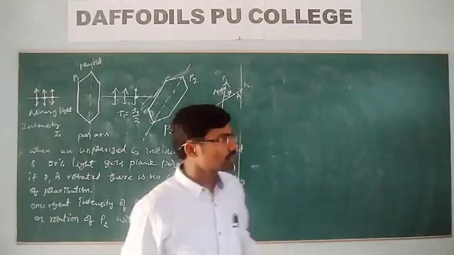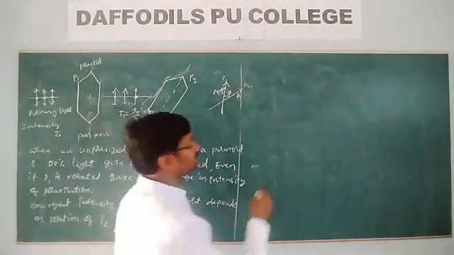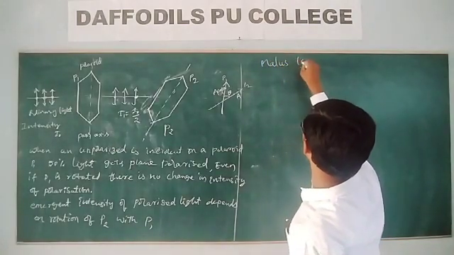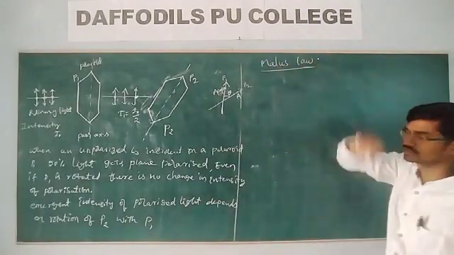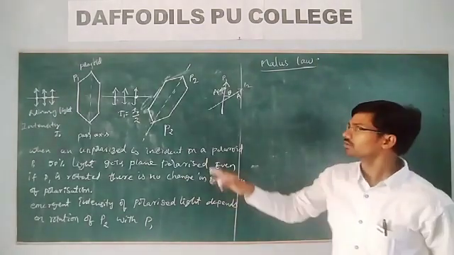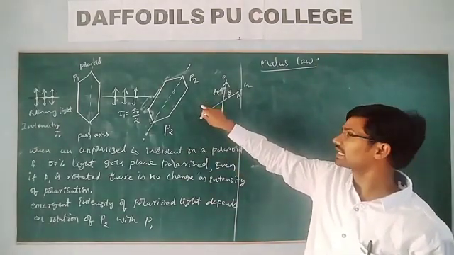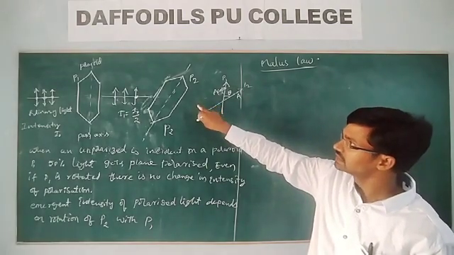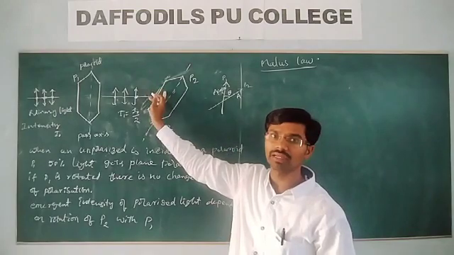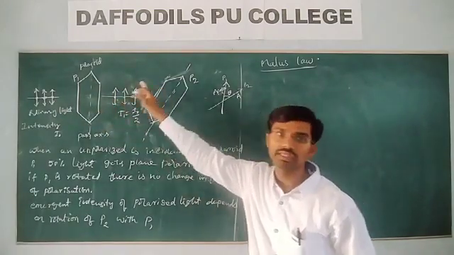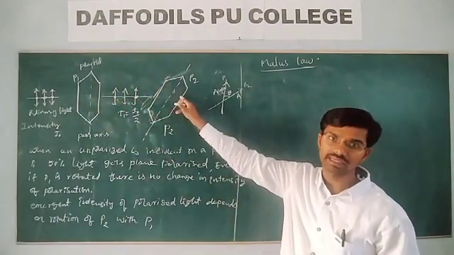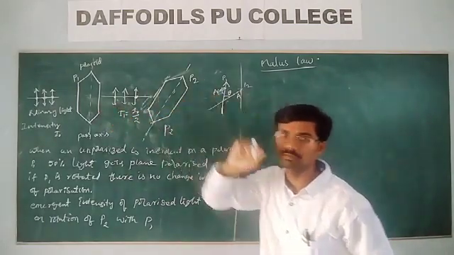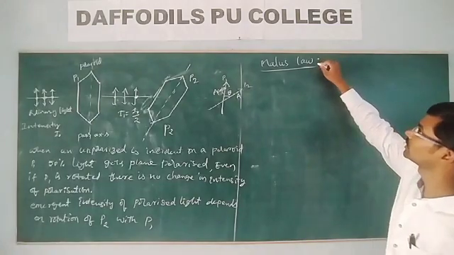Then what will be the intensity of the emergent light? This is explained by Malus, so we call it the law of Malus. What is the law of Malus? The intensity of the emergent light is directly proportional to the square of the cosine of the angle between the polarizer and the analyzer. The analyzer analyzes the light passed from the polarizer. That is what we call Malus law.